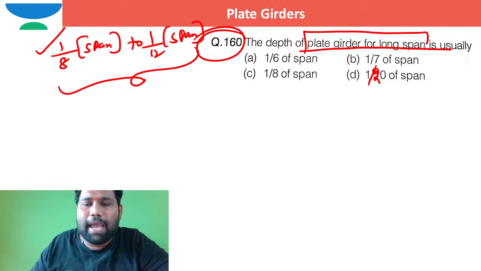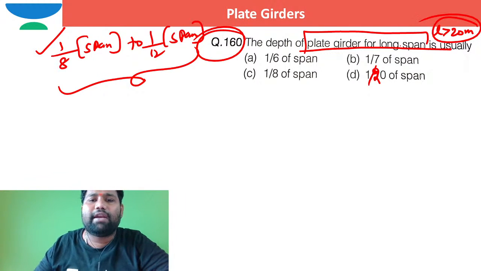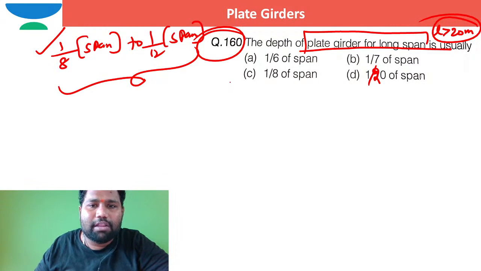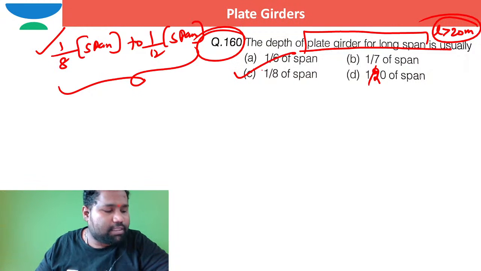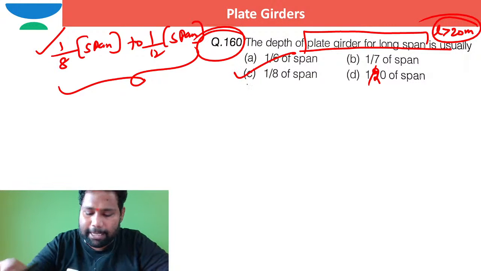girders of long span. So generally, long span means when the length is more than 20 meters, we can use this formula. In such case, the correct option is from 1/8th of the span to 1/12th of the span. So the option I can go for is option C.